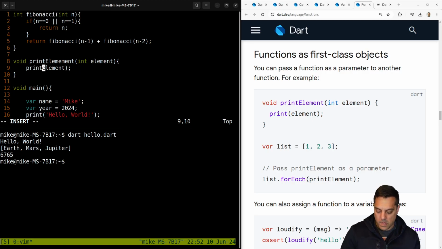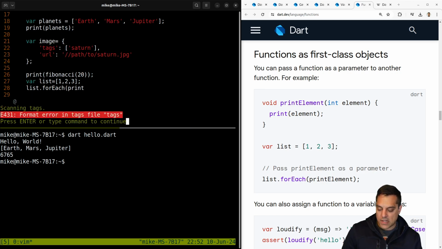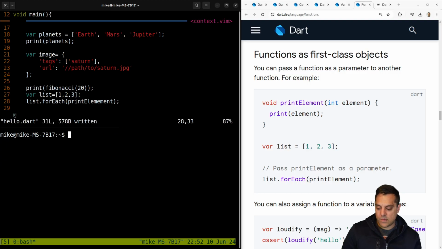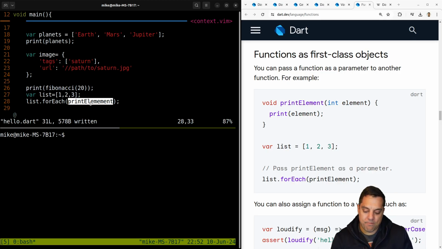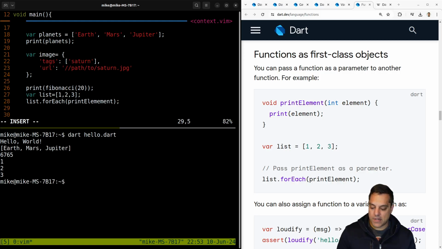Okay. Oops. Okay, so we got our print function there. We're gonna create our list. Okay, so this is indicating that it's a list and not a dynamic array or something. List forEach. Okay. And then I could call printElement on it. Okay, cool. And that's going to know, as a higher order function, for each element, I guess this is looking at the range here, 1, 2, 3. I wonder if I could just do like 1 dot. Actually, let's run this here. Okay, it works. I wonder, can I just do 1 dot printElement? Let's see if that works here.